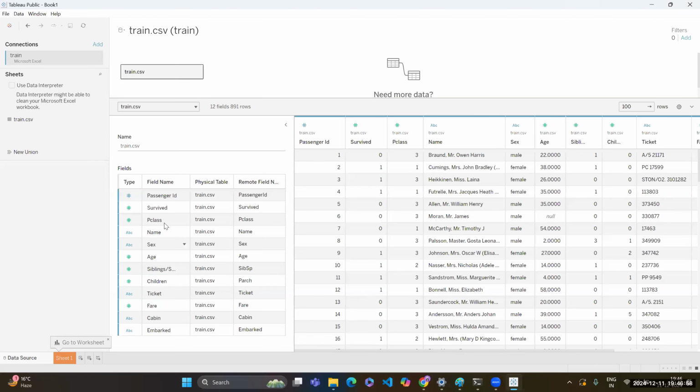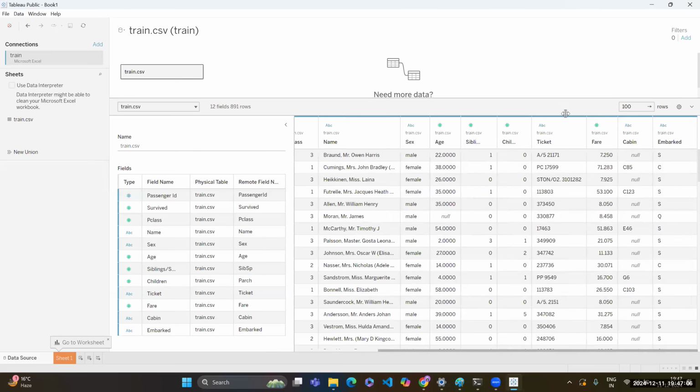With that particular passenger, how many children are traveling? Then we have the ticket number of the passengers. Then the fare of the passenger, how much fare they have paid. Then this is the cabin number, in which cabin the person is allocated.